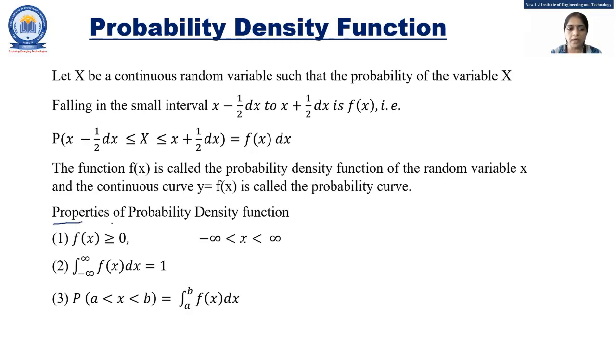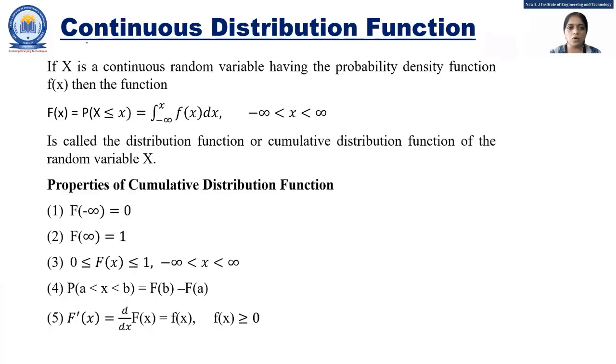So the properties of the probability density function are: number one, f of x is greater than or equal to 0, where x lies between minus infinity to infinity. Second, integration from minus infinity to infinity of f of x dx equals 1. And the last, the probability of x lying between a to b is equal to integration a to b of f of x dx. So this is about the probability density function. Let's move on to the continuous distribution function.